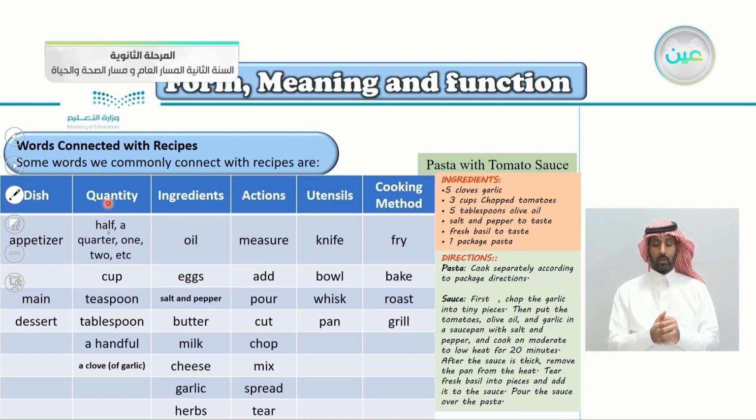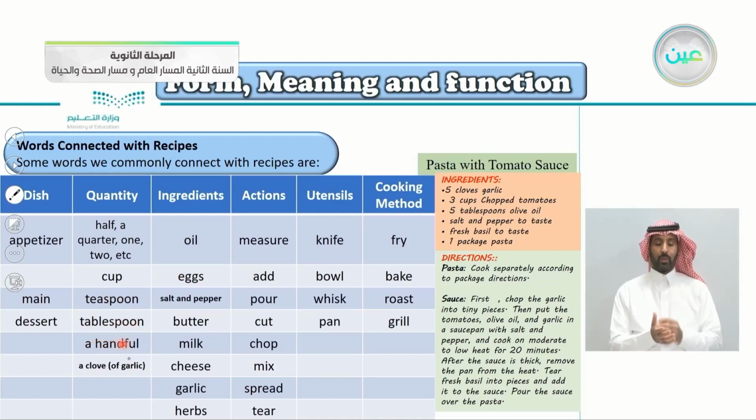The quantity of the thing that you want to cook: half, a quarter, 1, 2, and so on. Half a gram, half a kilogram, a quarter kilogram, 1, 2, etc. Or cup. Cup is used as a quantity: 1 cup of flour, or a teaspoon, 1 teaspoon of salt or pepper. The same thing with tablespoon.